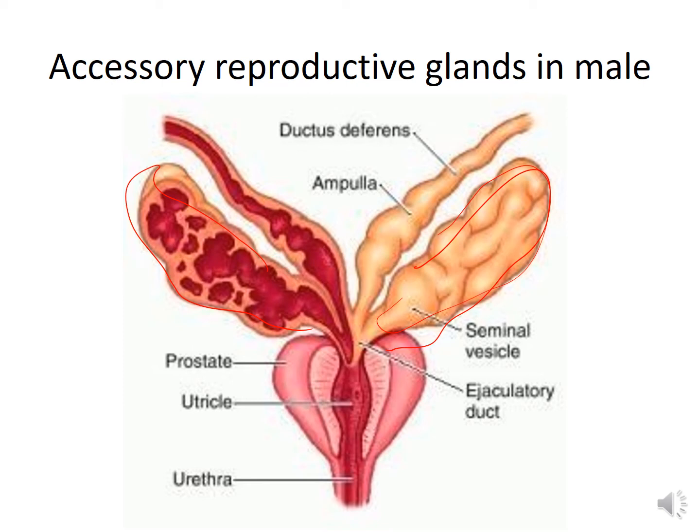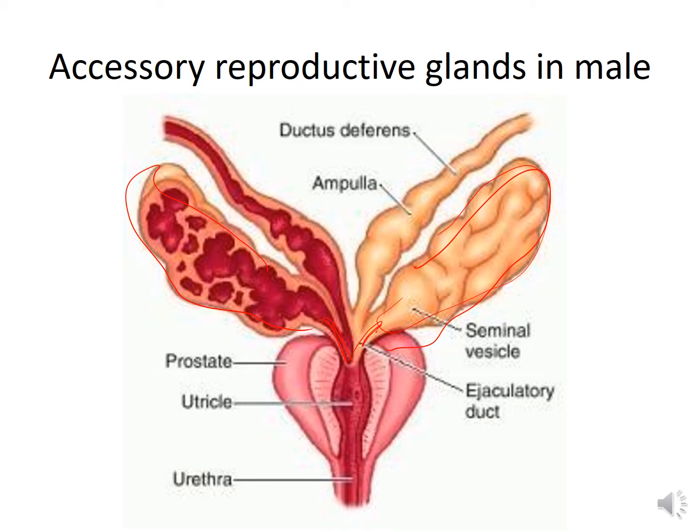The two seminal vesicles converge towards each other, and immediately above the prostate, each gland narrows down to form a duct. So here you can see the duct of the seminal vesicle, and that joins the ductus deferens of the same side to form the ejaculatory duct. The seminal vesicles contribute about 60% of the volume of the semen.